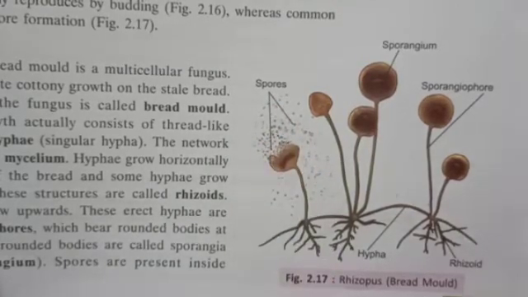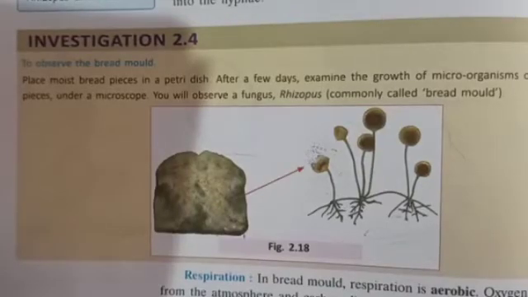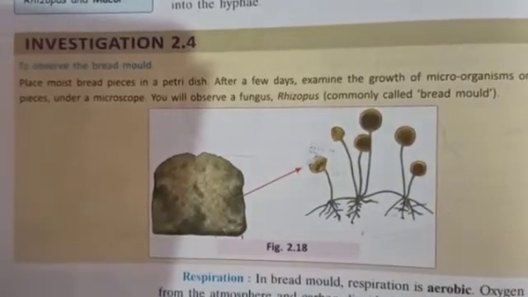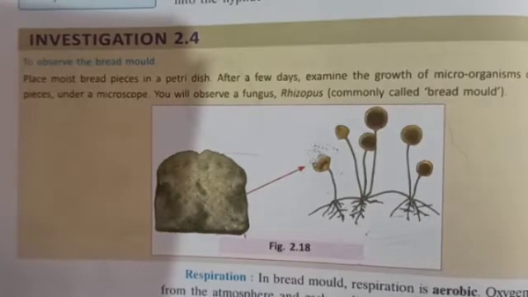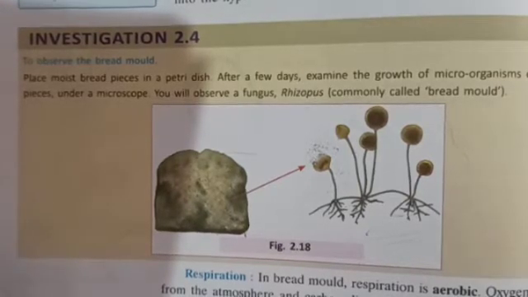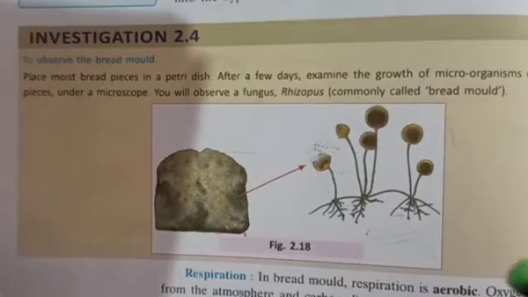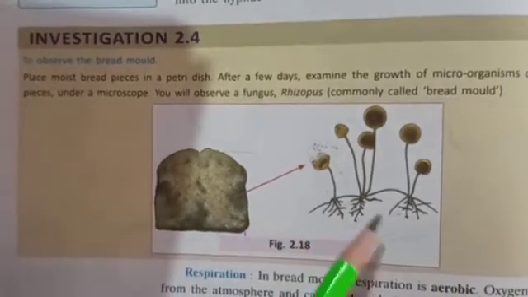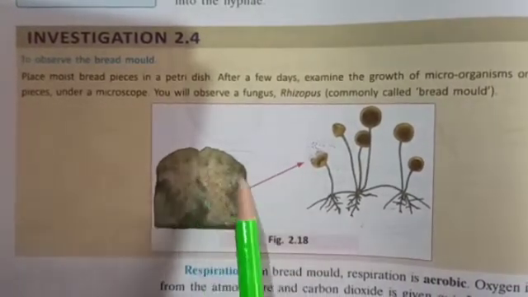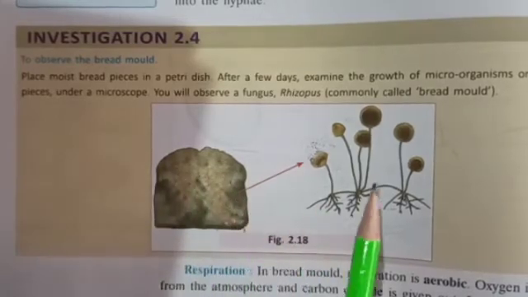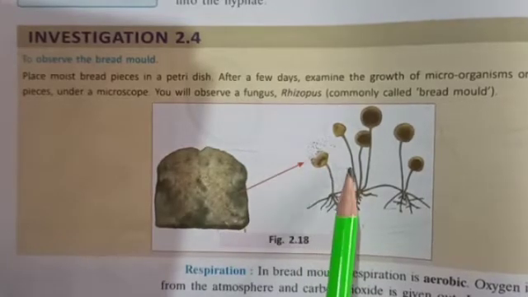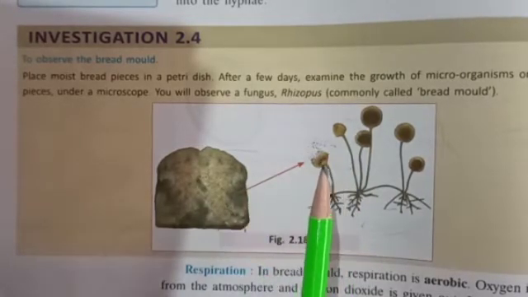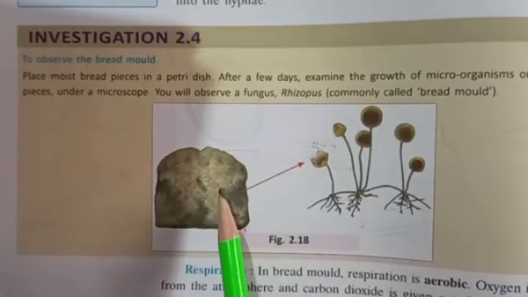Now students, let us talk about the nutrition in bread mold. Bread mold is saprophytic in nature. That means they depend on dead and decaying matter for their food, or we can say that food is obtained through dead or decaying matter. Here, this is a rotten bread and these are bread molds. So what are bread molds doing? They are obtaining their food from the stale or rotten bread.